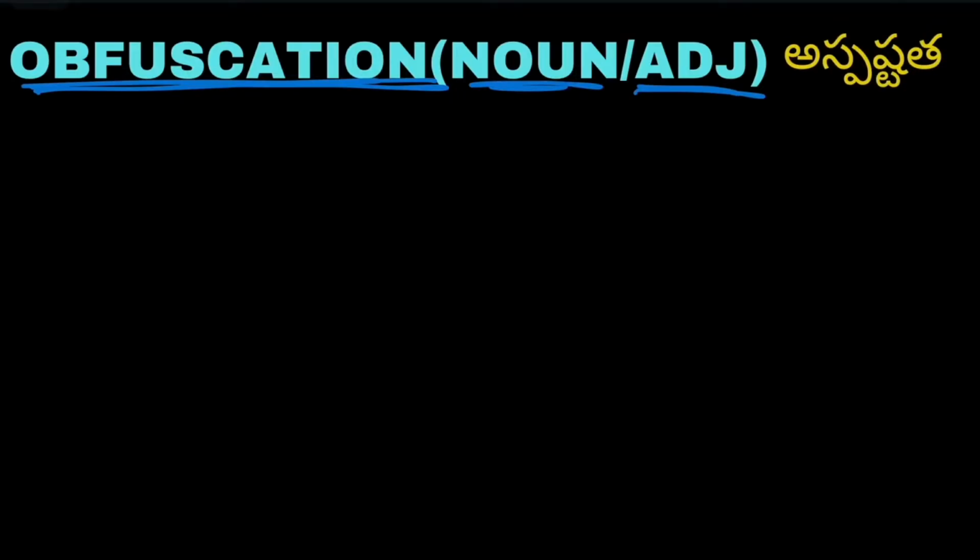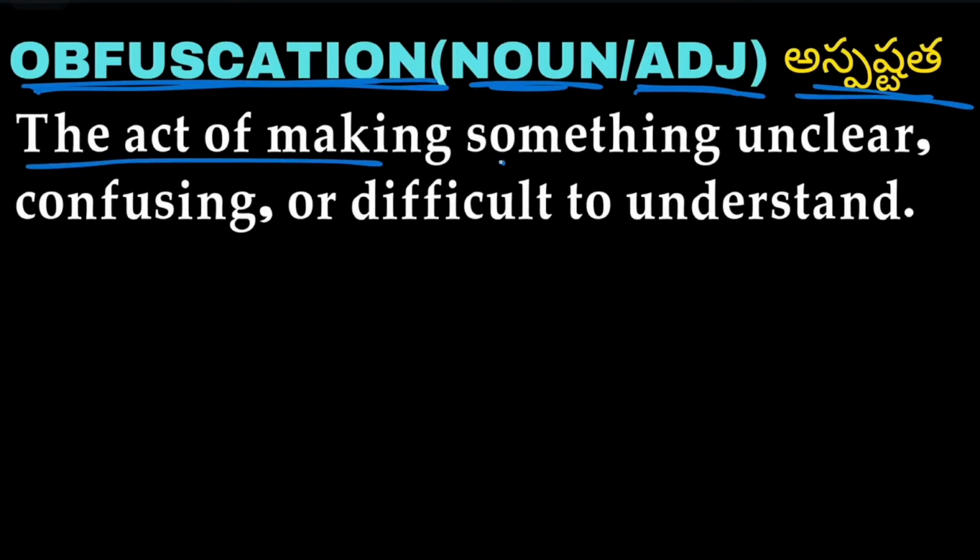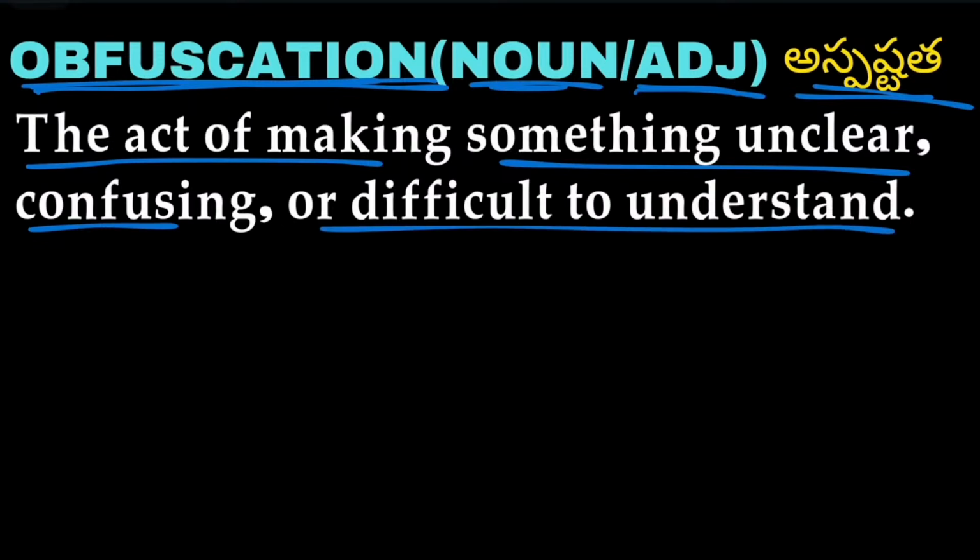Next word we have is obfuscation. It acts as both a noun and an adjective, and it means aspashtata, uncertainty, unclear. The act of making something unclear, confusing, or difficult to understand is called obfuscation.